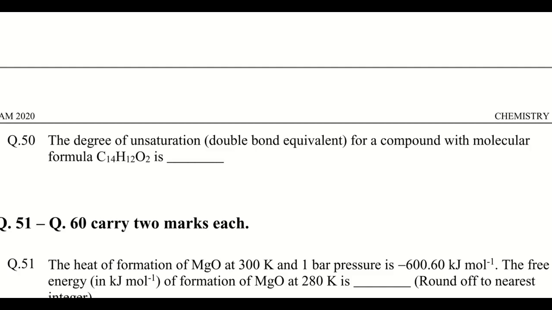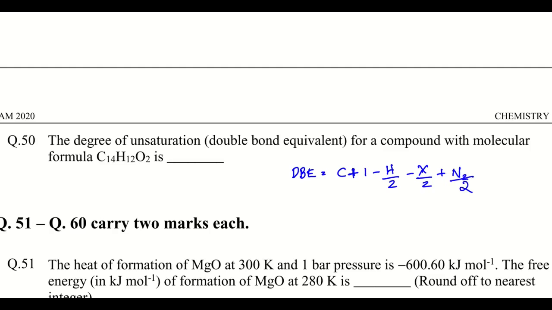The degree of unsaturation, double bond equivalent, for a compound with a molecular formula C14H12O2 is. The equation for the double bond equivalent is C plus 1 minus H by 2 minus X by 2 plus N by 2.